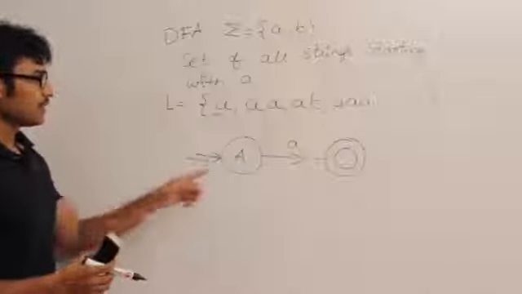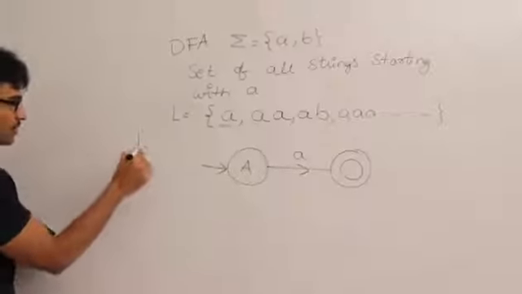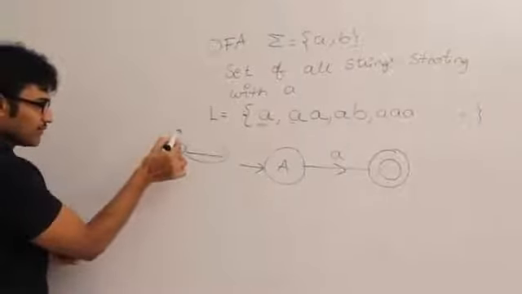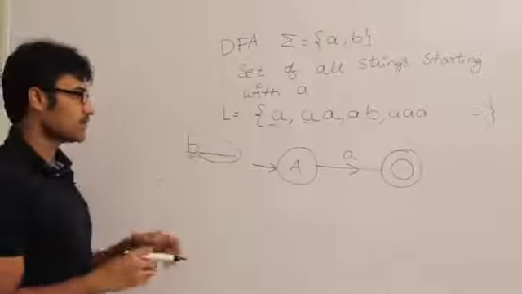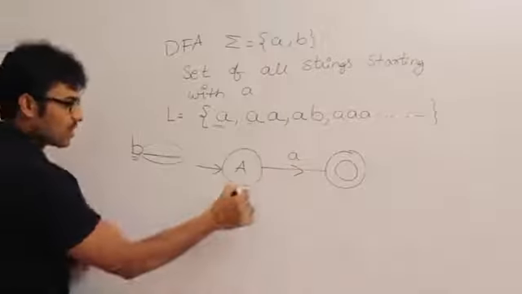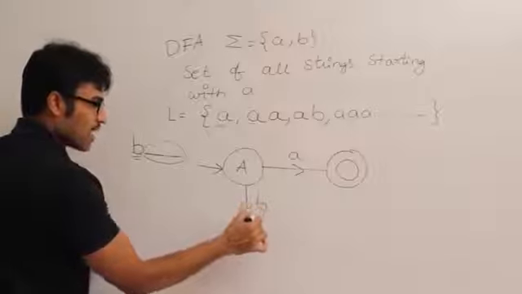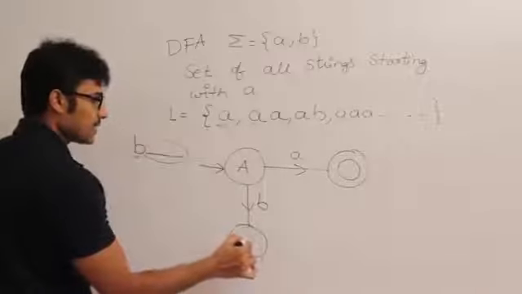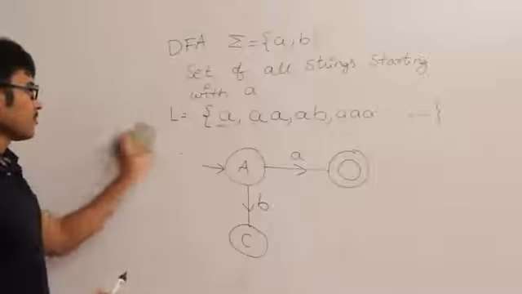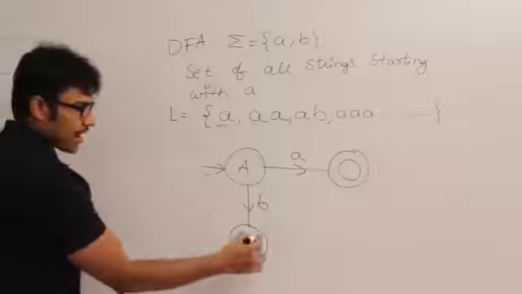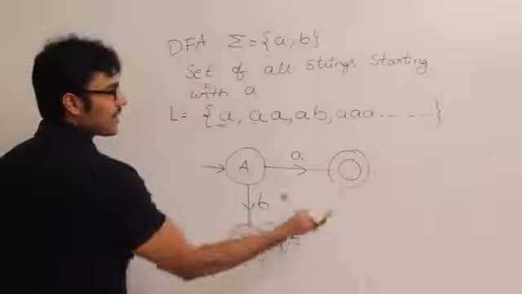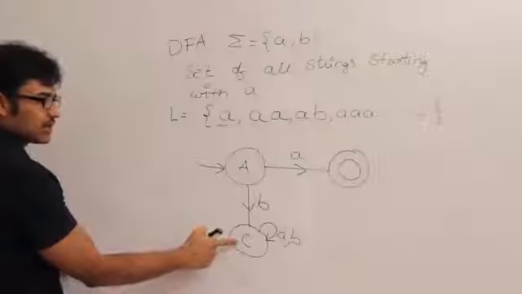But if I get a b in the beginning, it means the string is going to start with b. So I don't care whatever comes after this. If the beginning is b, I should not accept it, which means if the string starts with b, I should never go to the final state. So I am going to go to some other state, and I will not accept anything from there. If the string starts with b, I don't care what comes after it. I will never let such a string reach the final state. Therefore, this state is going to act as a dead state.